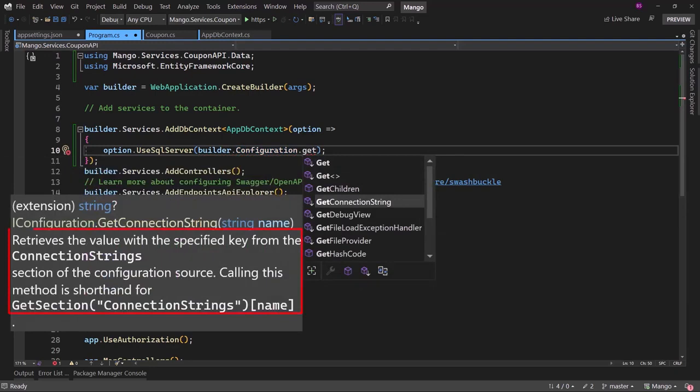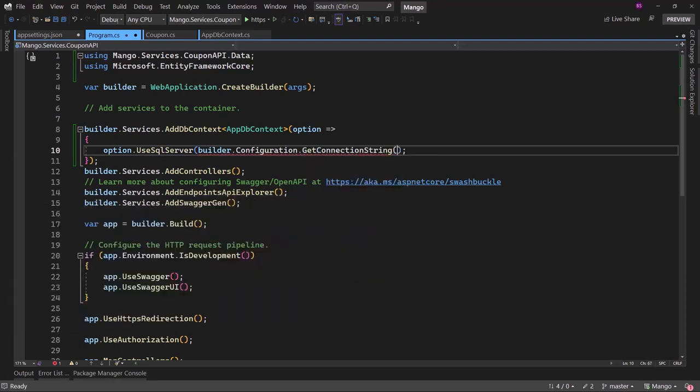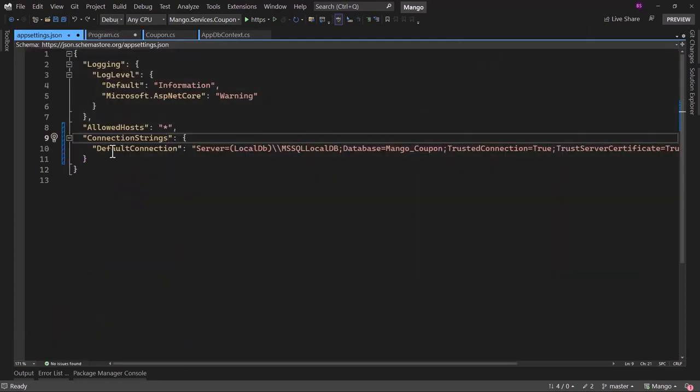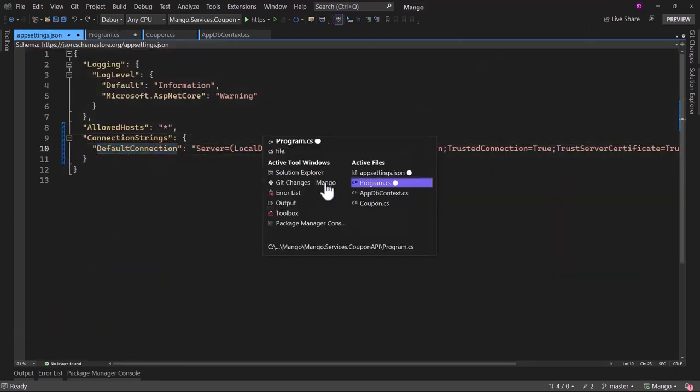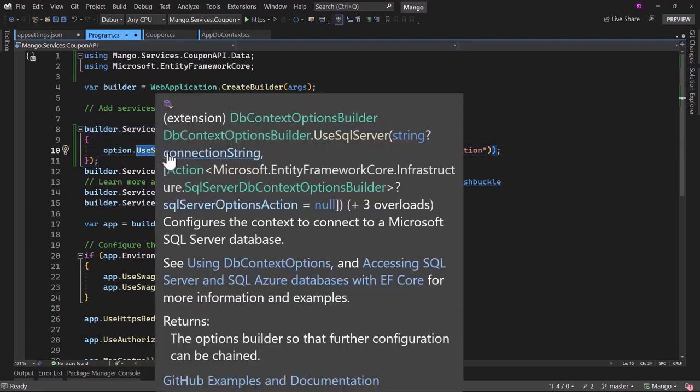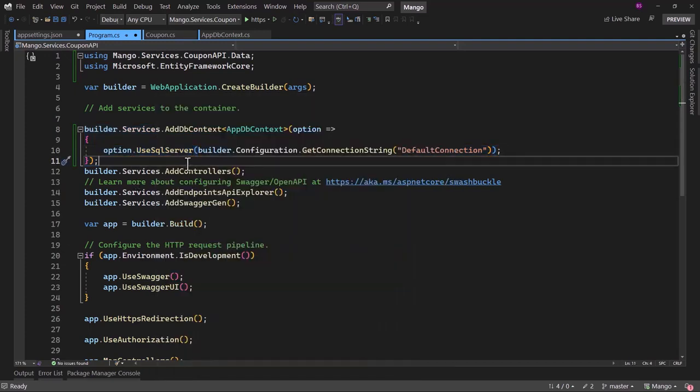If we go there, you can see it retrieves the value with the specified key from the ConnectionStrings section. And that is exactly what we have. In there, we have to pass the key name. If we go back, I can copy DefaultConnection, paste it right here. We need the closing bracket here, and perfect, that looks good. That will retrieve the connection string and pass that to UseSqlServer.